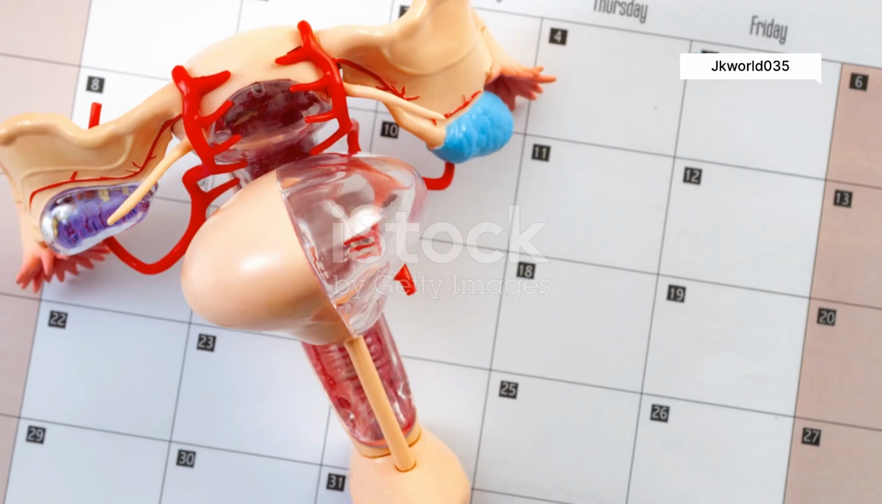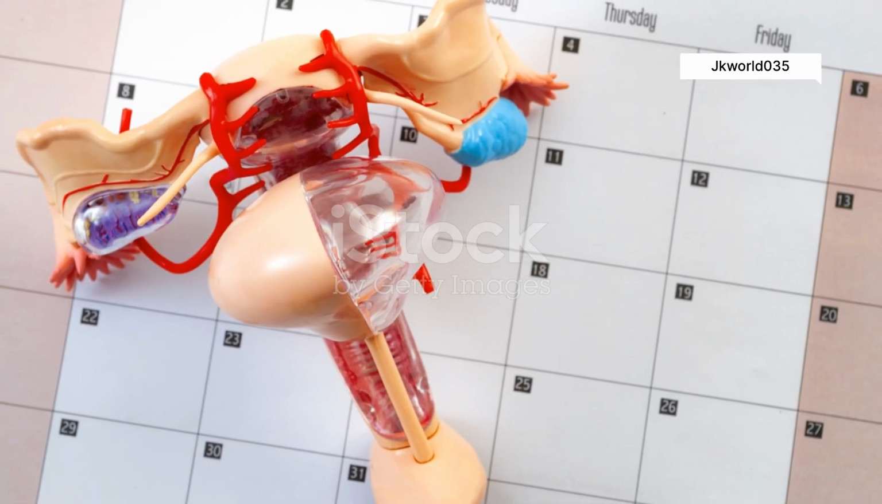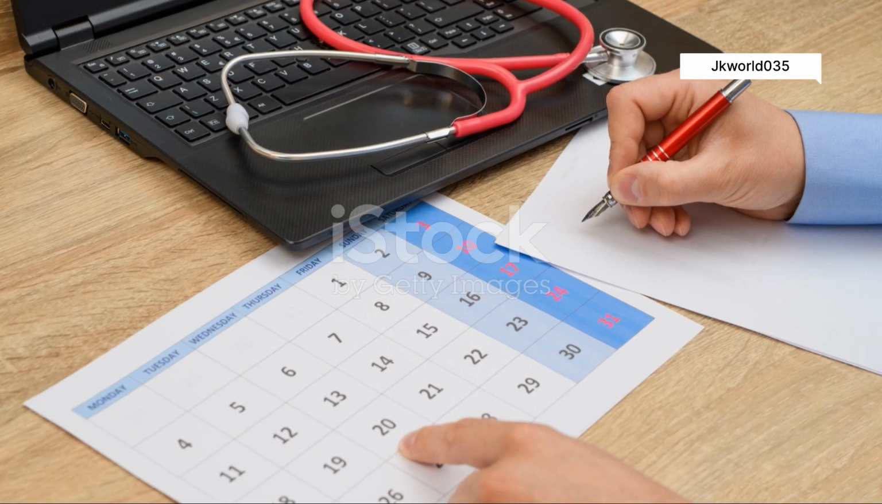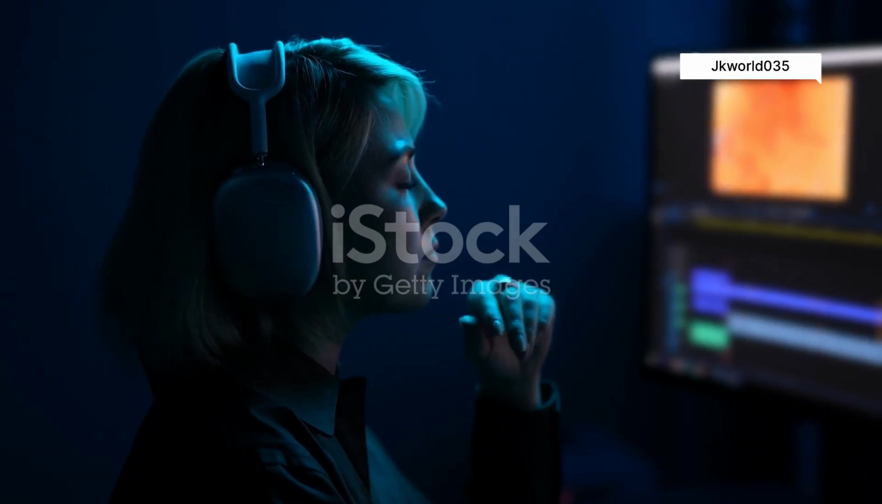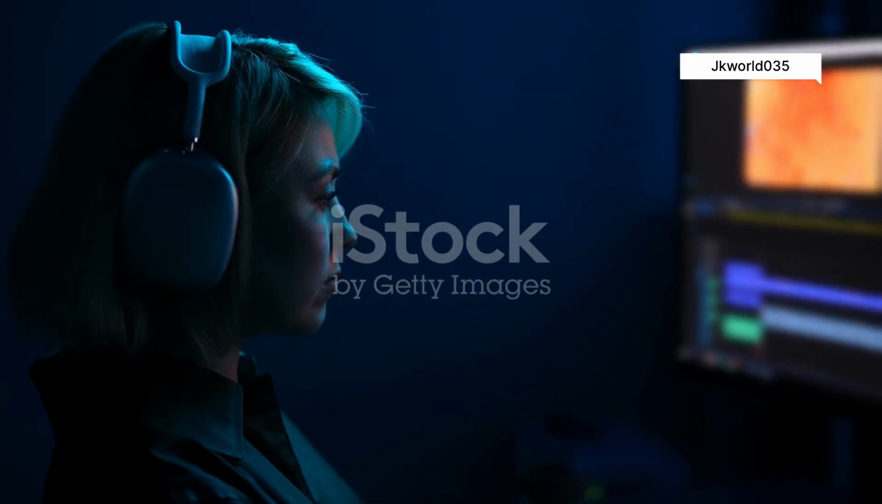Consistency is key. Follow this strategy. Post 1-3 times per week to stay active. Create a content calendar to stay organized. Focus on improving video quality, titles, and thumbnails over time.